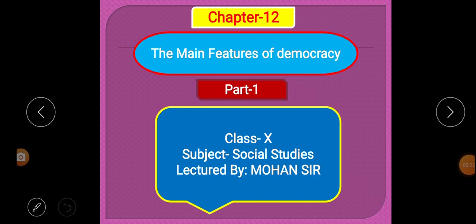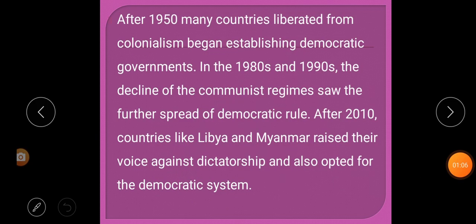So in this class we will learn what is democracy. In chapter 1 only we have learned about democracy. Again we will do just a brief reading about democracy in this class. Thereafter we will talk about what are the main features of democracy. There are many features, but we will be learning the main features. Let us begin the lesson.